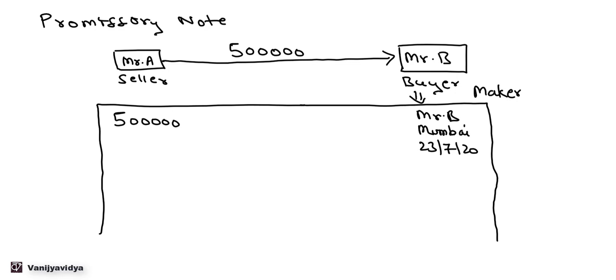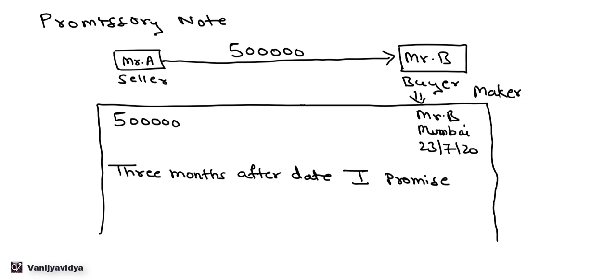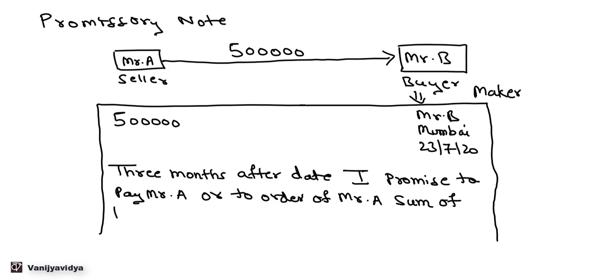Now see the wordings of this promissory note. 3 months after date, I promise to pay Mr. A or to order of Mr. A sum of rupees 5 lakhs for value received.